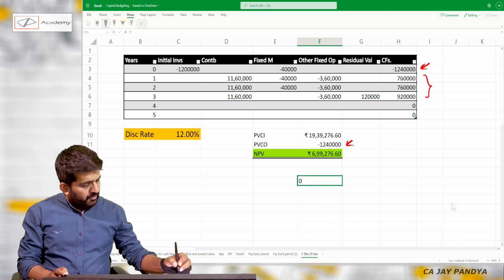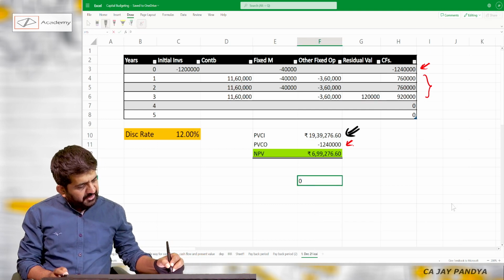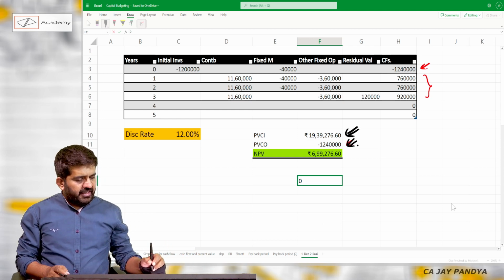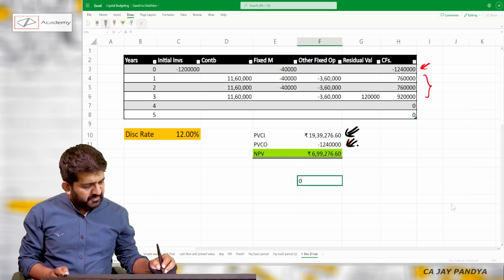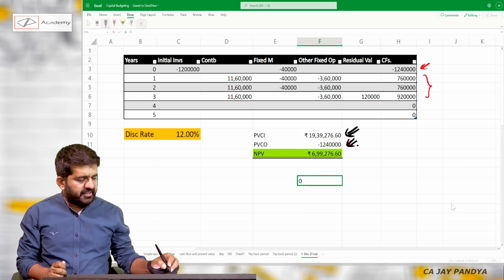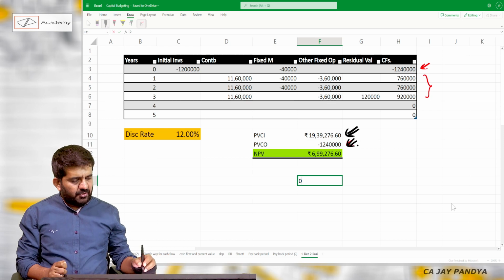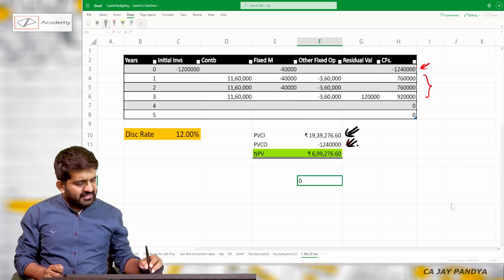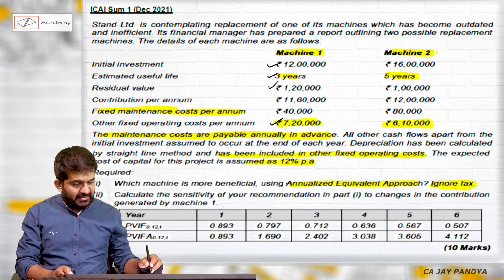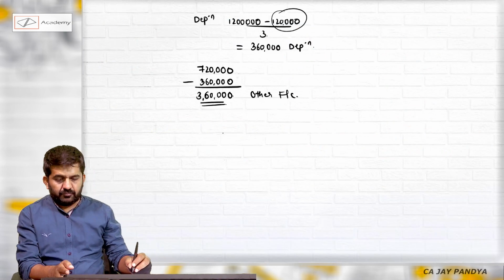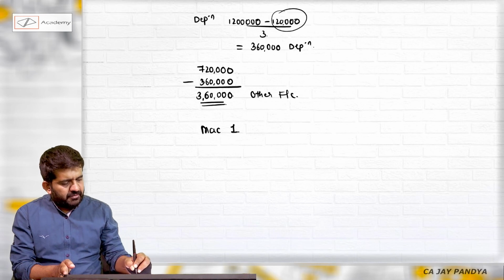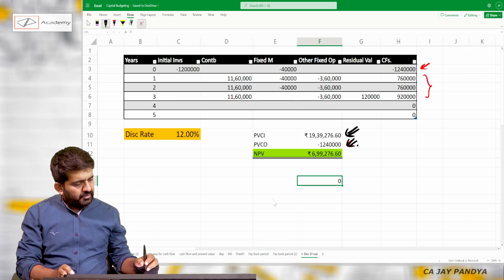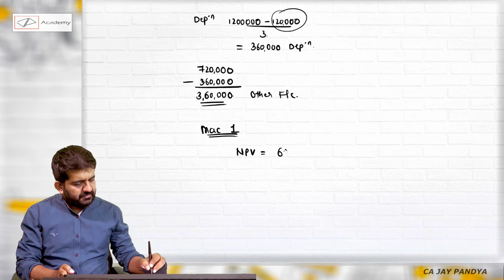My present value of cash inflow is 19,39,000 and present value of cash outflow is 12,40,000, so I'll be getting an NPV of 6,99,276.60, and this is my net present value, 6,99,276. This is my machine 1. I have got an NPV of 6,99,276.